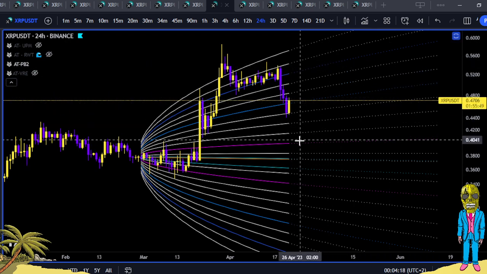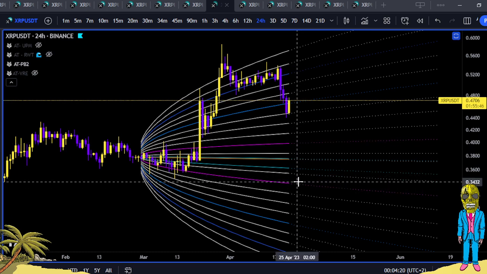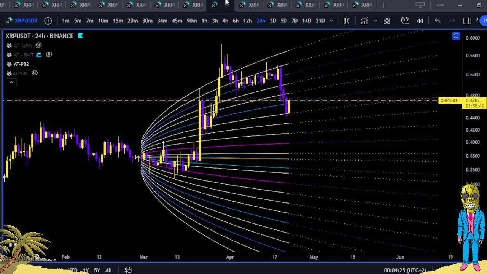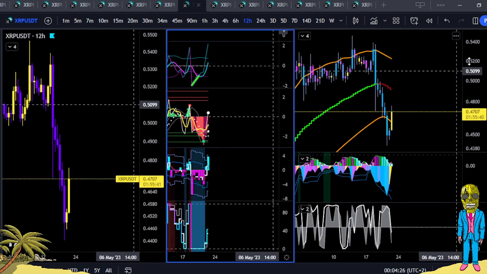This is your current range, and if it fails here, that's your next range. If it fails here, that's your next range. If it fails here, that's your next range. But we'll get there later. I'm looking for these 3 ranges for the next 10 days.